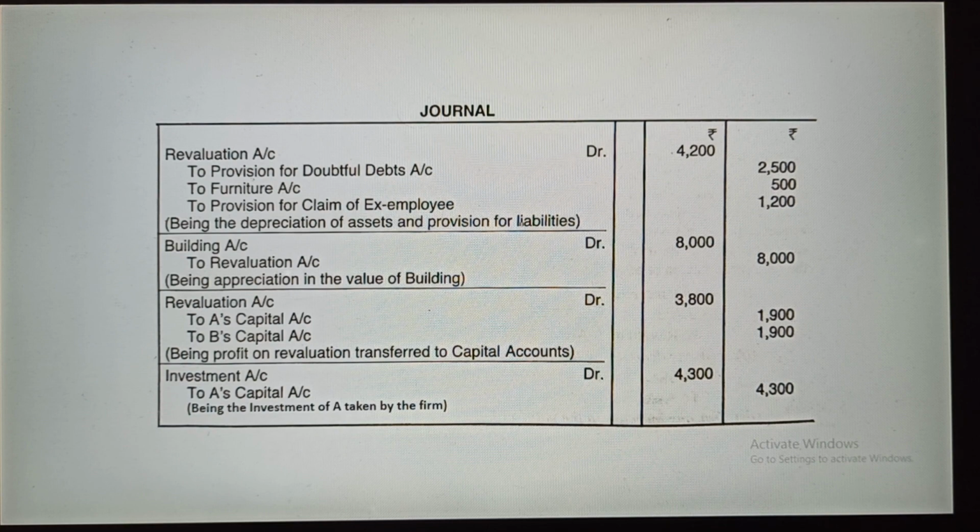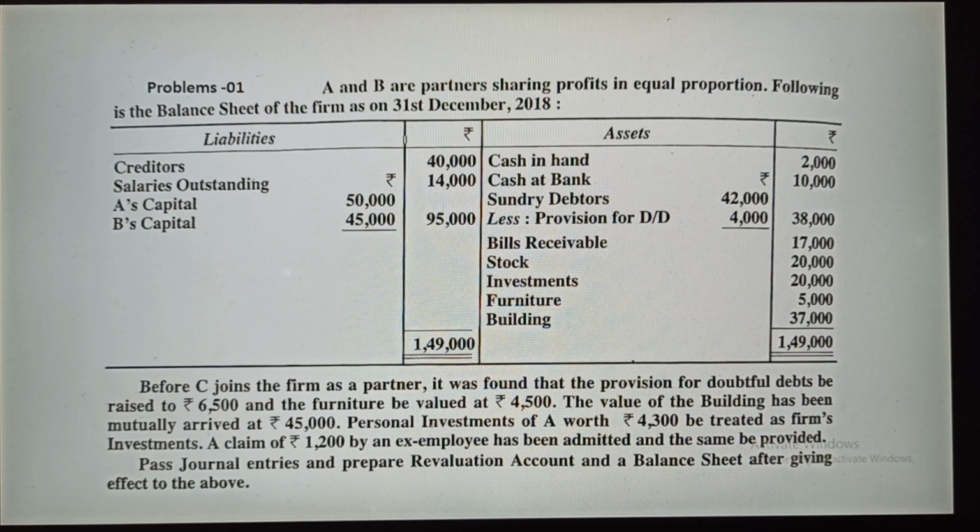While you go to the question, you will find this provision for doubtful debt. It has been increased by 2,500, and it's a liability. Furniture account and provision for claim of ex-employee, 3 things are changing. See, I'll go back to the question. You can see here doubtful debt is 6,500. Earlier it was 4,000, but now it has been increased by 2,500. So this 2,500, your liability is increasing, so in this case you have to credit it.